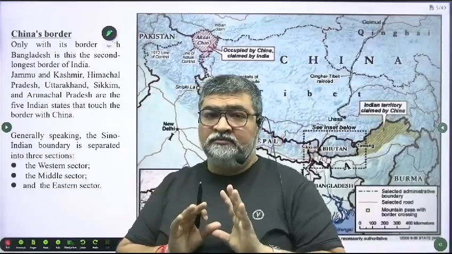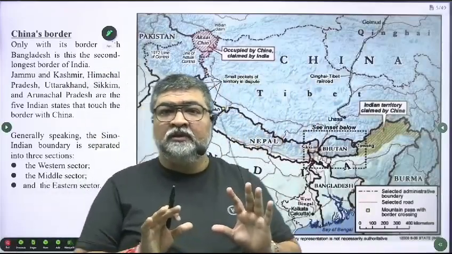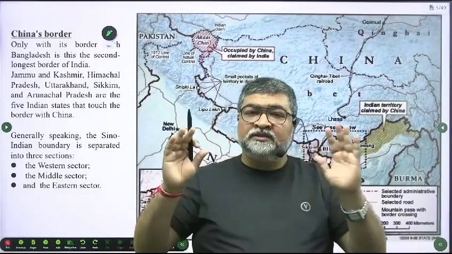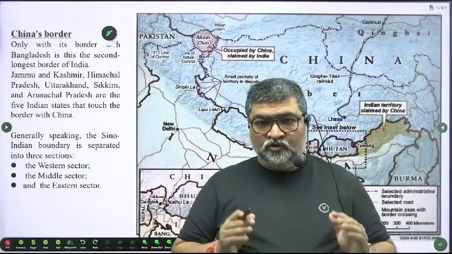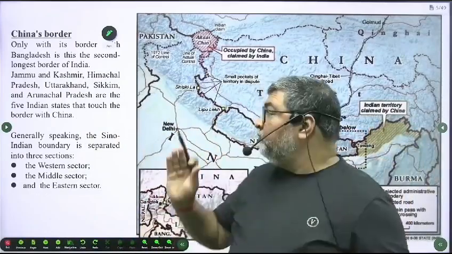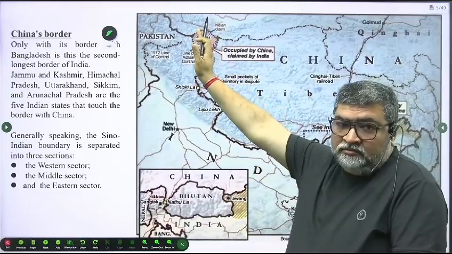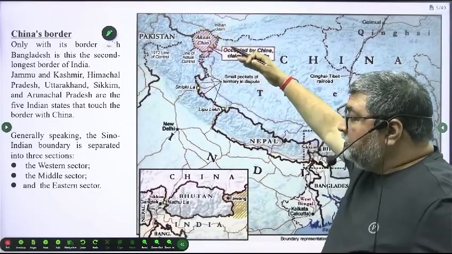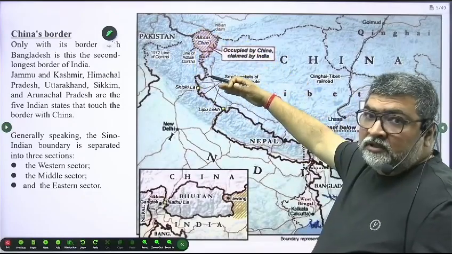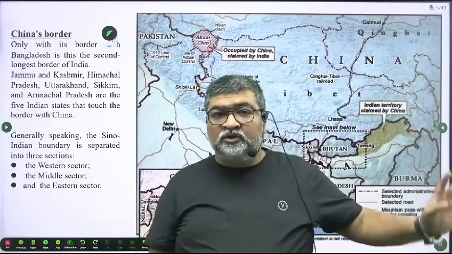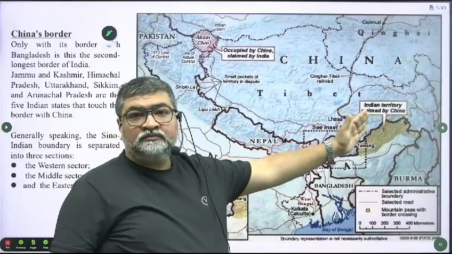We can divide our border with China into 3 sectors. One is towards Kashmir and Ladakh, the western sector. Then the middle sector. And then the third one towards the eastern sector.